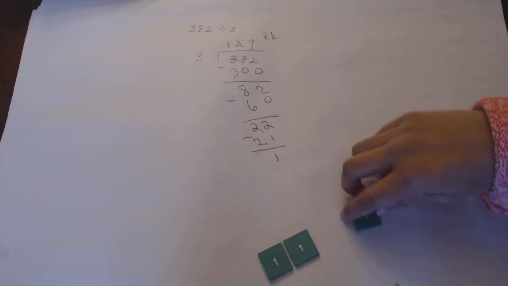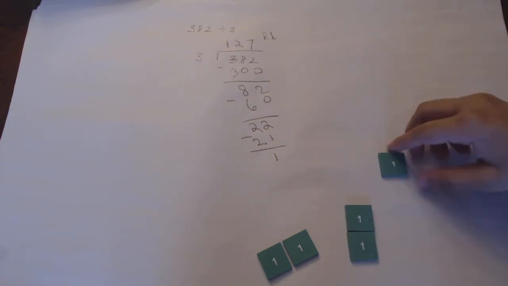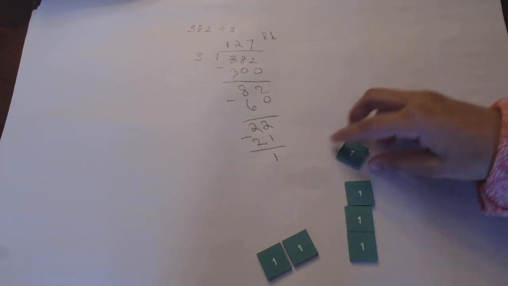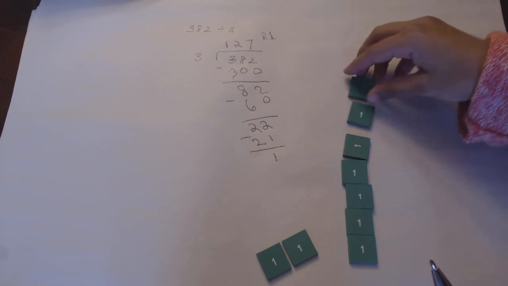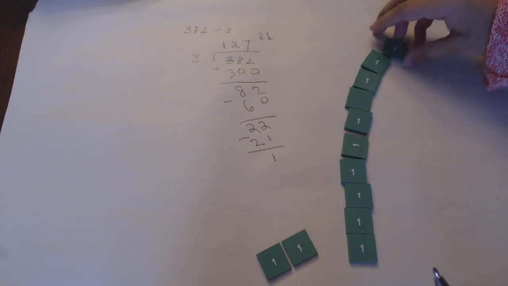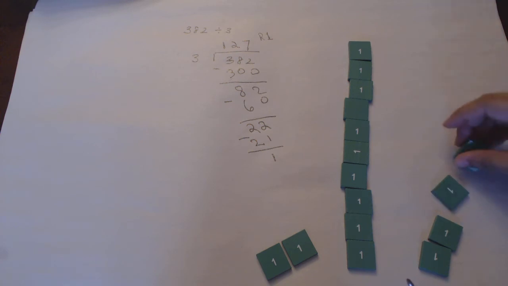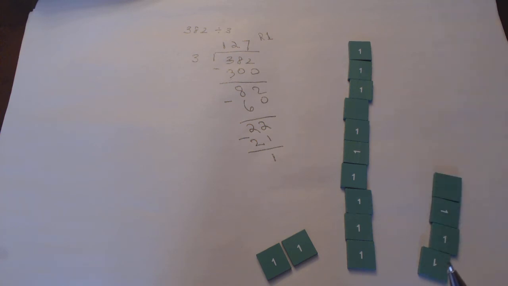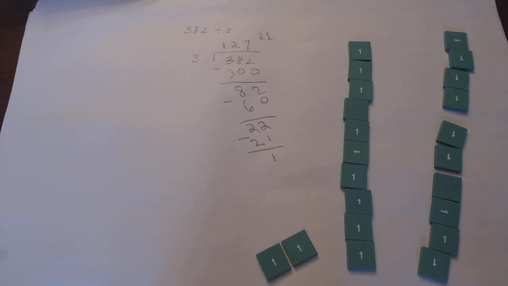You can put 2 neat rows of 10s where the 2 blue stampers were for 10s, and you would have 22. 1, 2, 3, 4, 5, 6, 7, 8, 9, 10. Then another row of 10 for the next blue stamper. 1, 2, 3, 4, 5, 6, 7, 8, 9, 10. And you have 22 here.